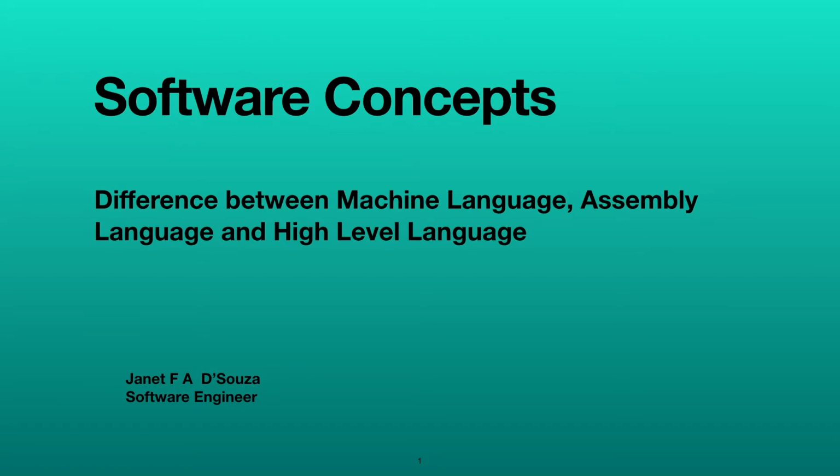However, we have three languages in which we can write a computer program. Those three languages are machine language, assembly language and high level language. What are these and what is the difference between all these three? We are going to see in the upcoming slides.